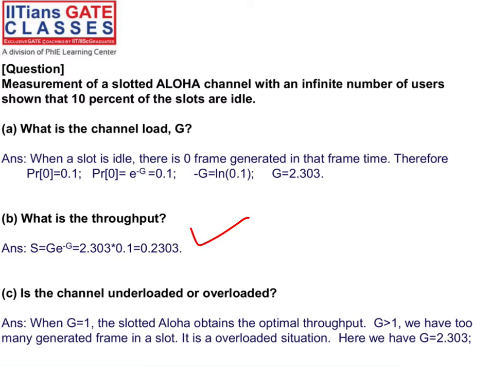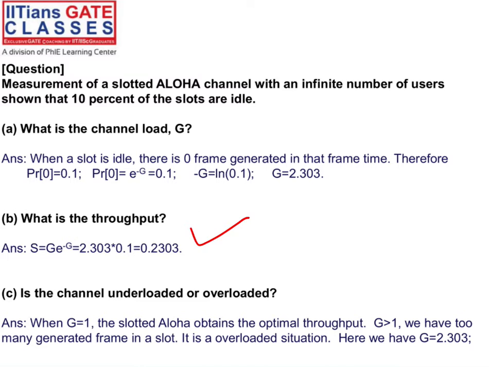See, when G is equal to 1, then slotted Aloha obtains the optimal, maximum throughput. So if G is greater than 1, we have too many generated frames in the slot, right? So it is an overload situation. You have to balance, right?